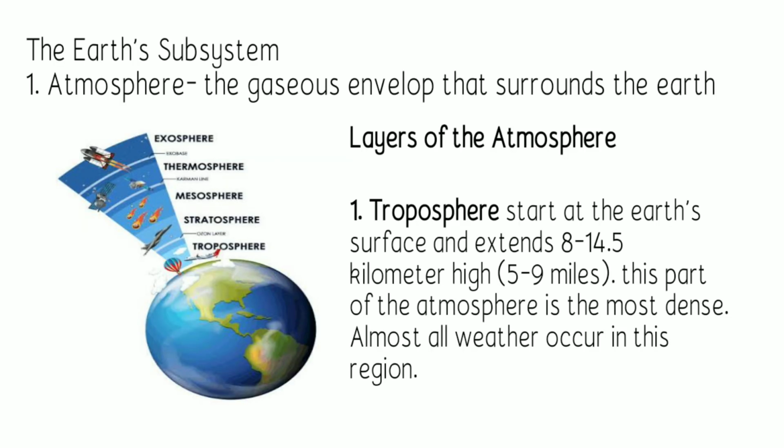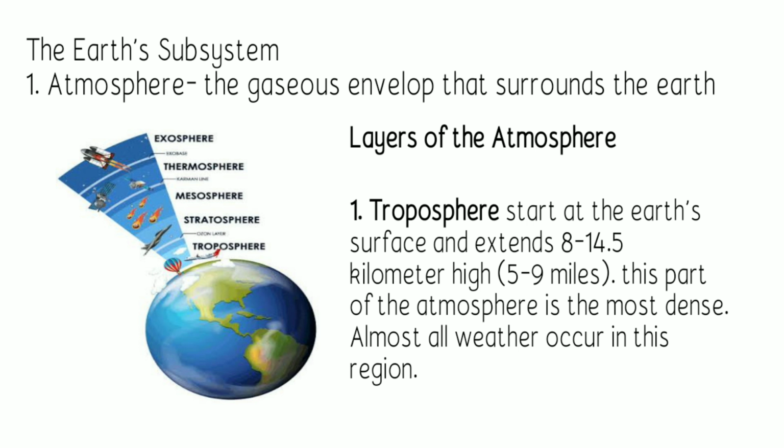Okay, next is the Earth subsystem. So first we have the atmosphere. It is the gaseous envelope that surrounds the Earth's surface. So we have layers of the atmosphere. We have 6. So first, let's discuss the first layer, which is the troposphere. So it starts at the Earth's surface and extends up to 8 to 14.5 kilometers high, or 5 to 9 miles above. It is the lowest layer of the atmosphere and the most dense layer.